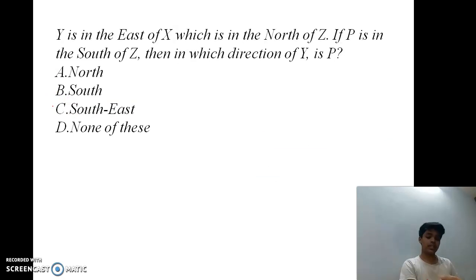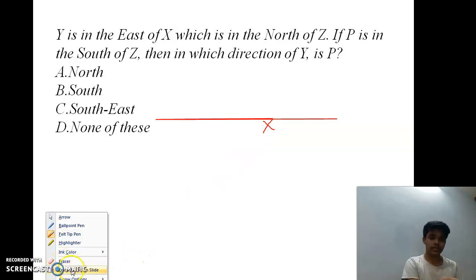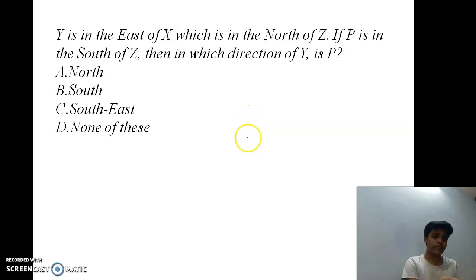Moving to the next question. Y is in the east of X, which is in the north of Z. If P is in the south of Z, then in which direction of Y is P? See, Y is east of X. Let's write directions here.